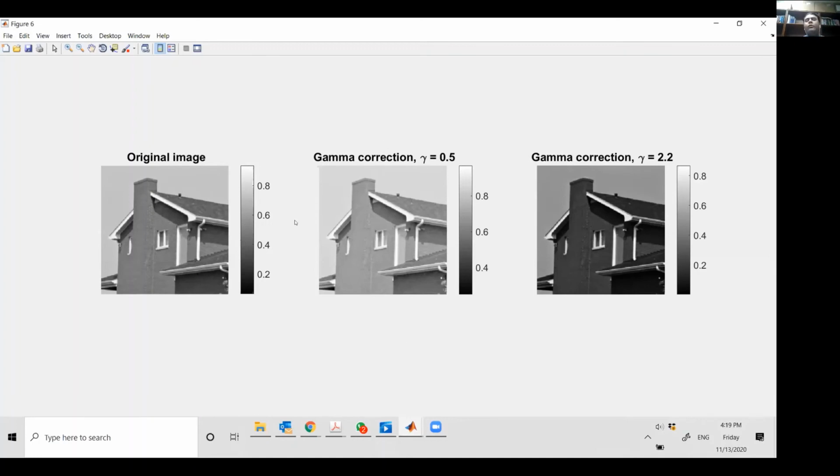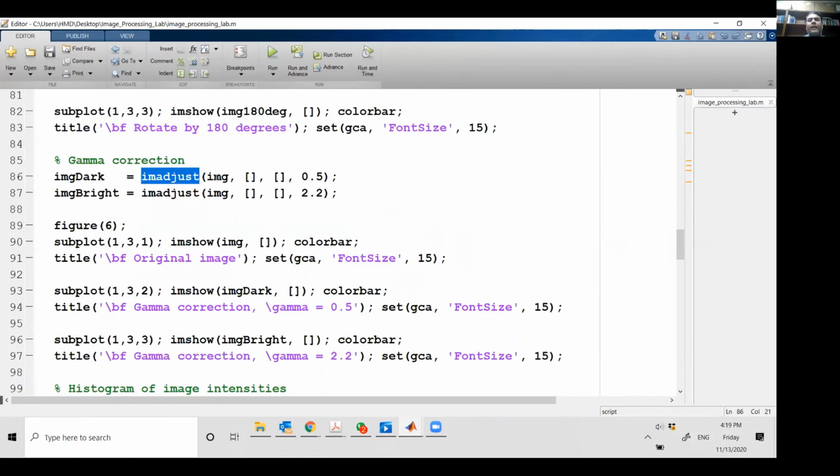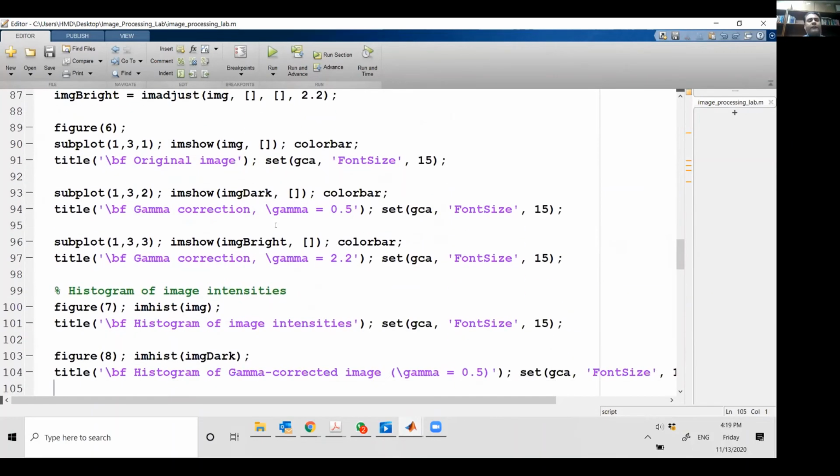So we usually do this gamma correction when we are training our deep learning artificial intelligence algorithms. And this is a very routine approach that we actually use. So again, we have imadjust, the command for the image. This is just the format, so don't worry about these empty brackets. And we just give it the gamma factor here. Okay. All right.